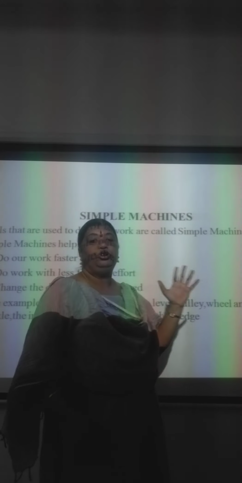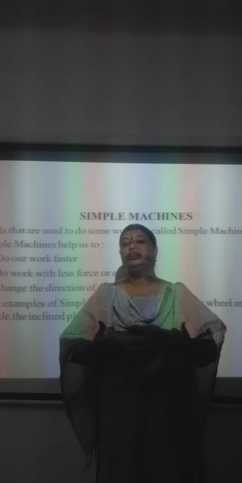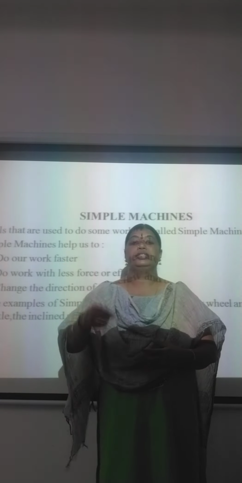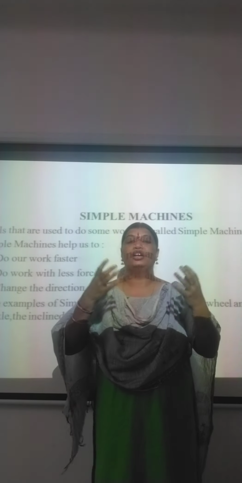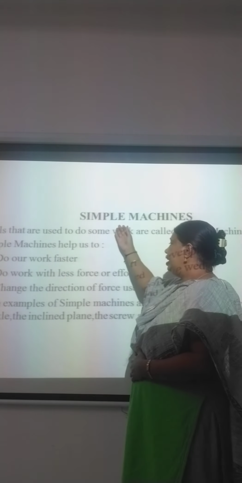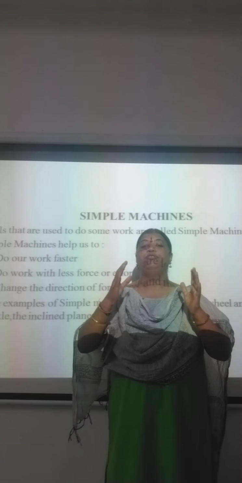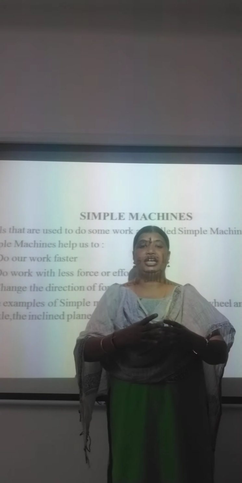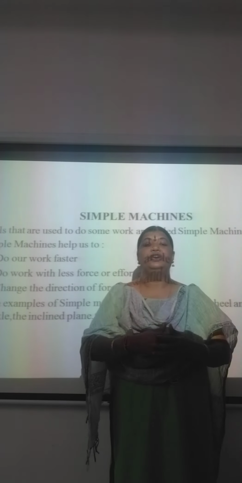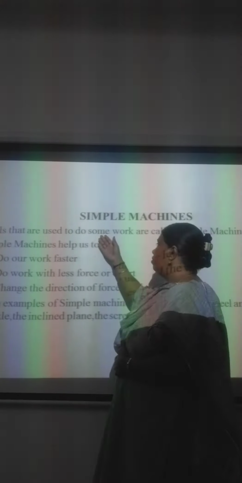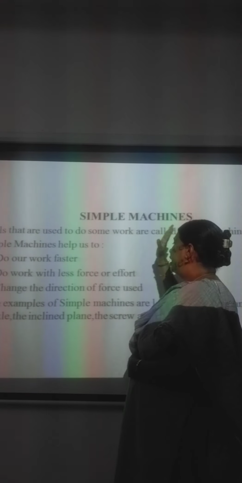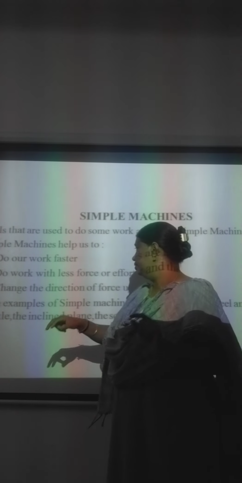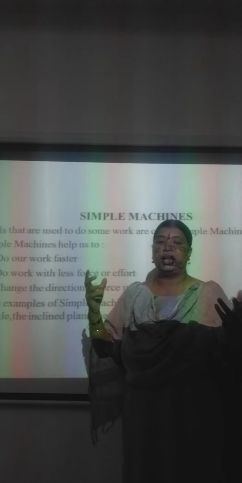Now, next, to do the work, all the work is not possible by us, right? So, we use some machines or some tools to make our work very easier. So, here we are using some sort of machines called as simple machines. Okay, these simple machines will allow us to do our work very faster. Now let us see what are those. Things used to do our work are called a simple machine. Why are we using this? To do our work faster. To work with less force or effort.